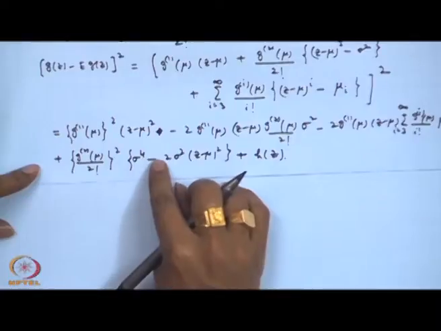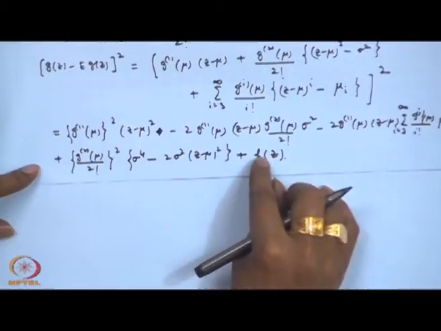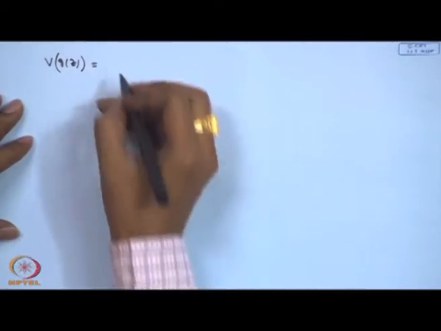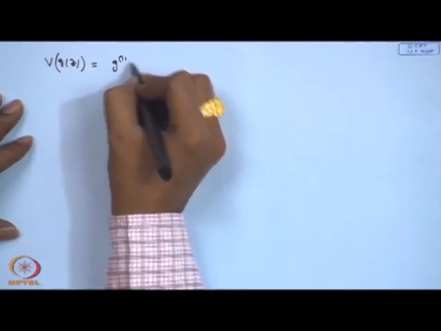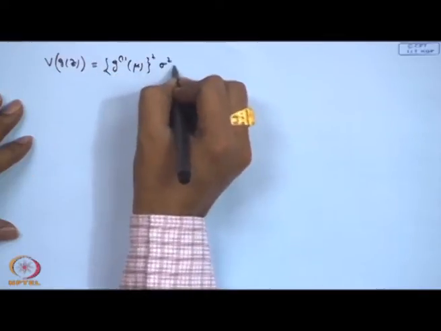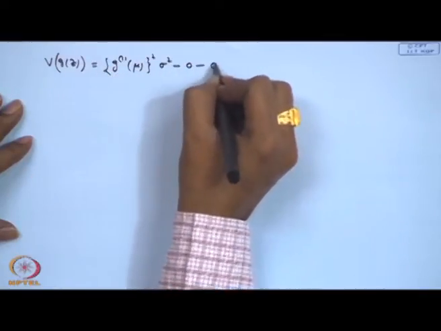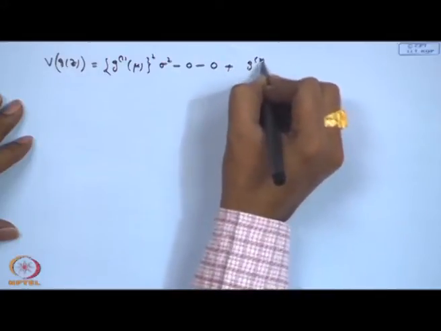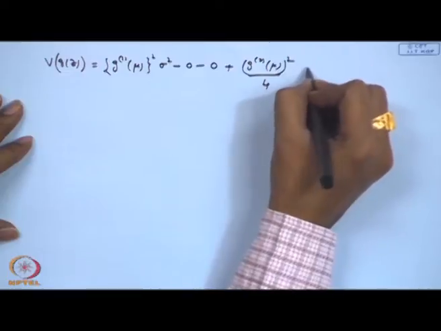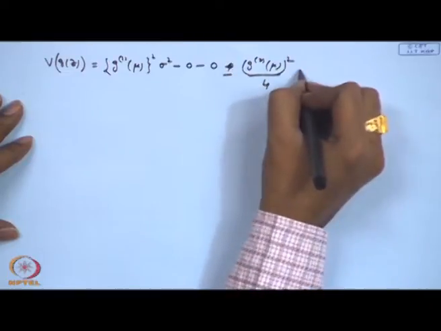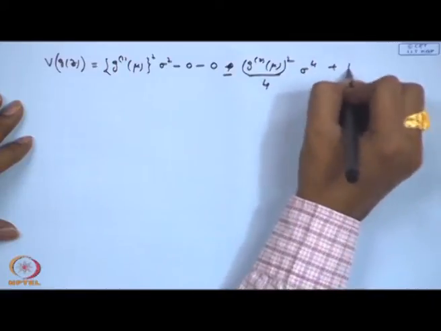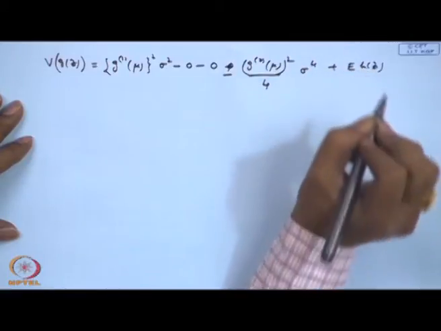So, sigma to the power 4 minus 2 sigma to the power 4 plus expectation of h(z). So, this we write here as g'(mu) square sigma square minus 0 plus g''(mu) square by 4 minus sigma to the power 4 plus expectation of h(z).